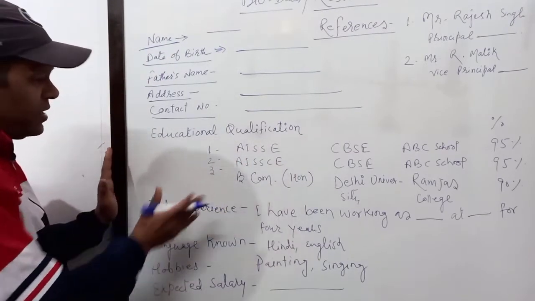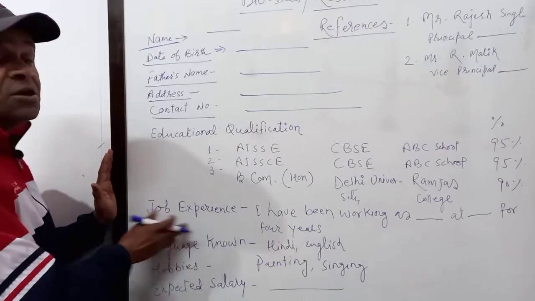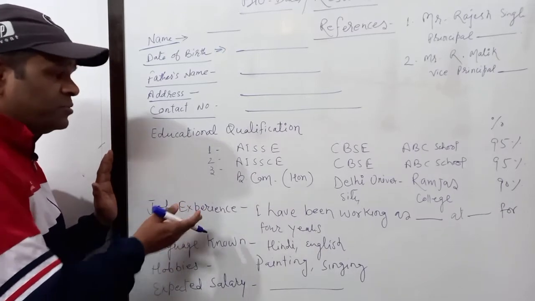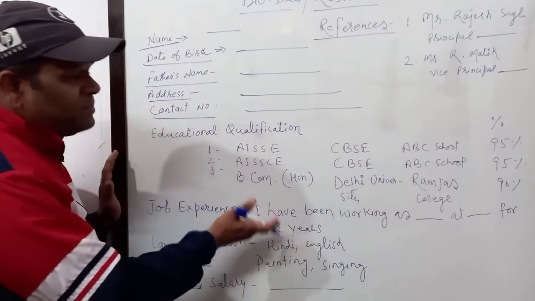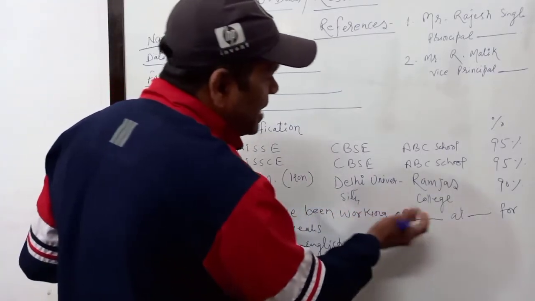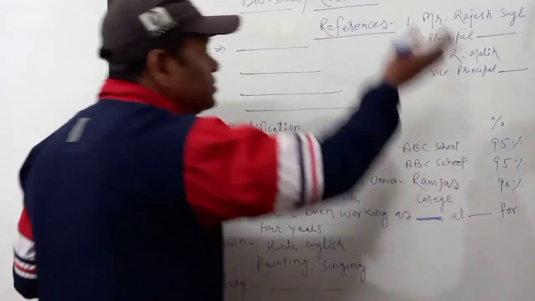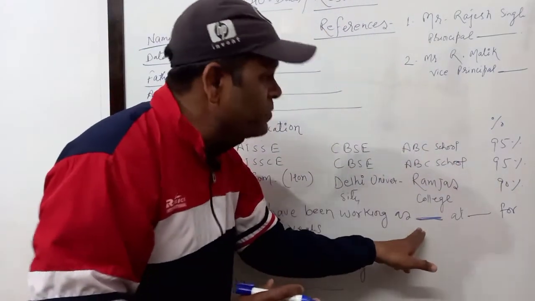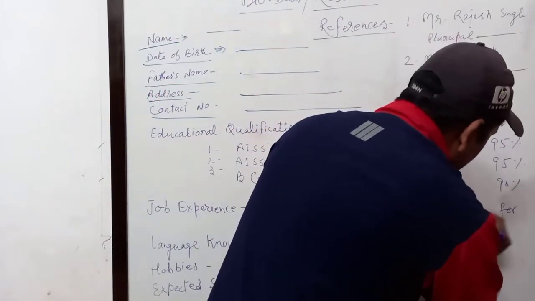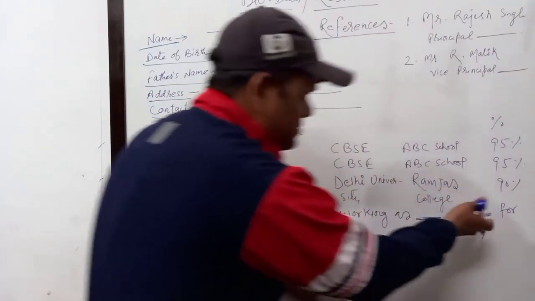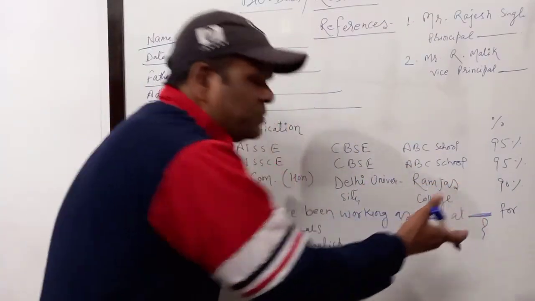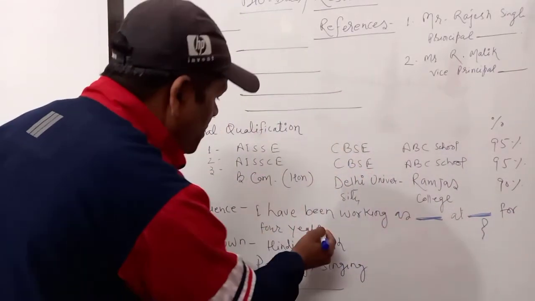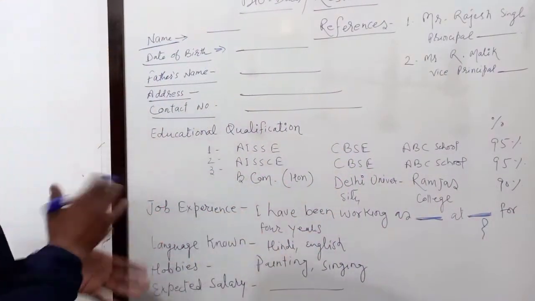After that, you just keep one line gap and then move to the next point, that is job experience. Job experience is also an important point that you have to mention. So for that, you just remember this line: I have been working as a dash. Okay. So the job will be given there in the question paper. So you just copy that job here and the name of the place, whatever place is given there. If it is for a school, you write any school name. If it is for any firm or an agency or any company, you can write that. For 4 years. So that will add your job experience.